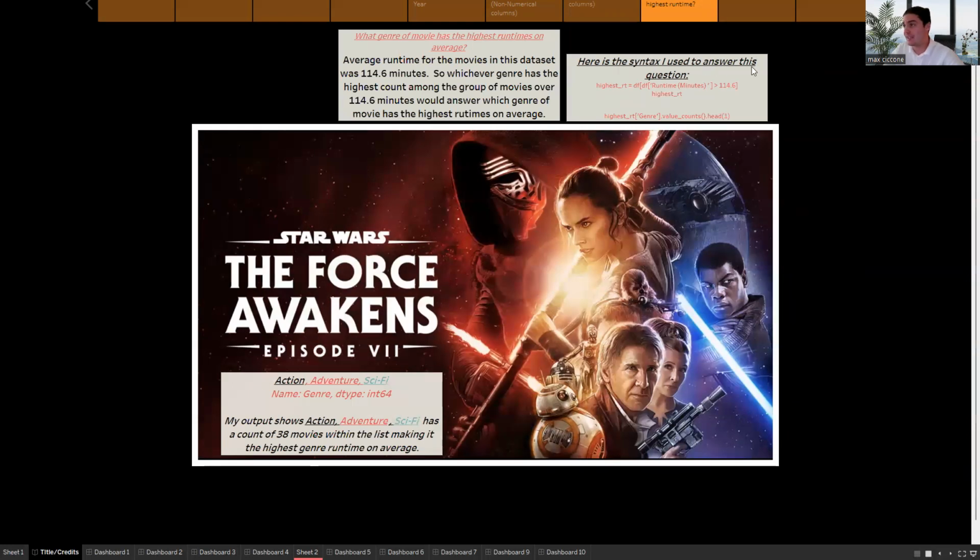This is the syntax I used to answer that question. So I used highest runtime equals if they have runtime greater than the average, as well as genre to figure this out. This is the output that I had here. My output shows that action, adventure, sci-fi has a count of 38 movies within the list, making it the highest genre of runtime on average.